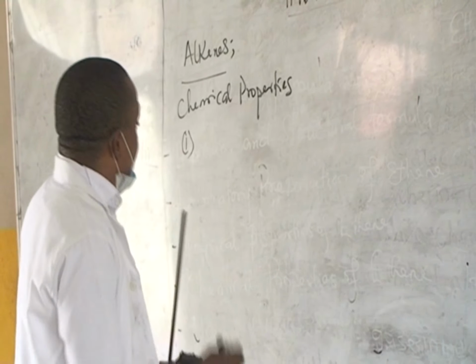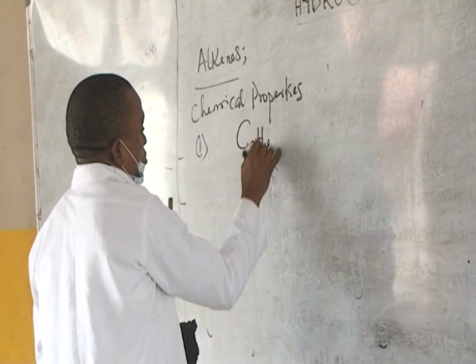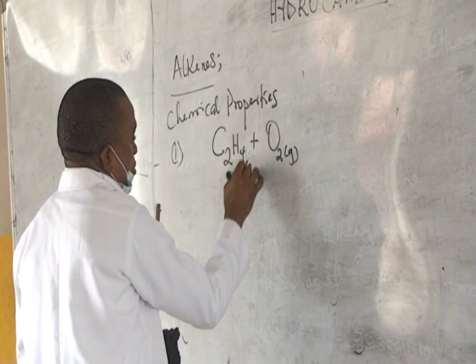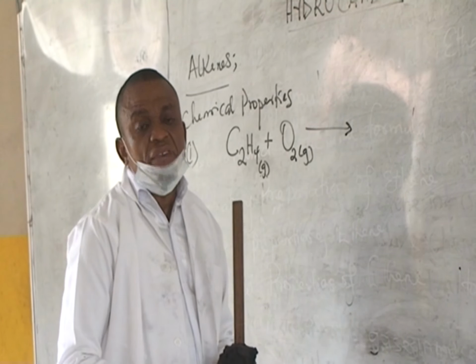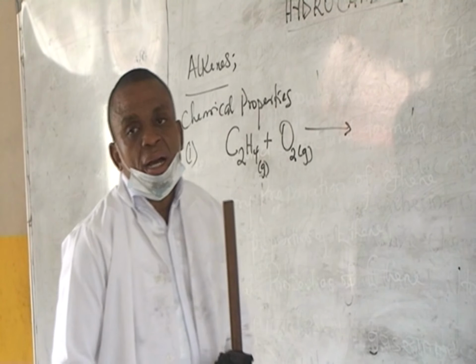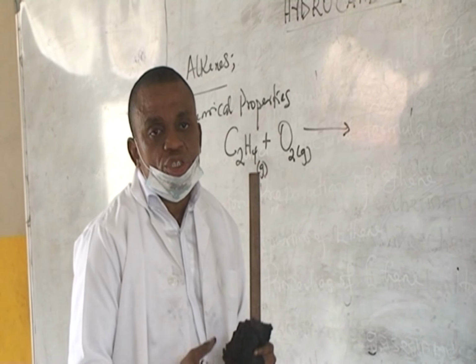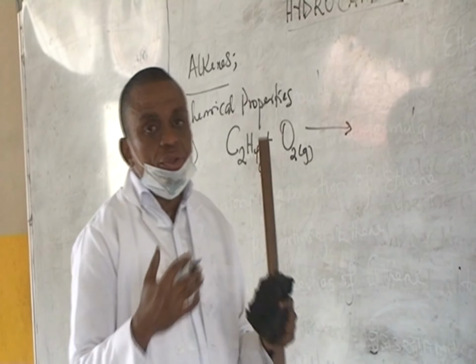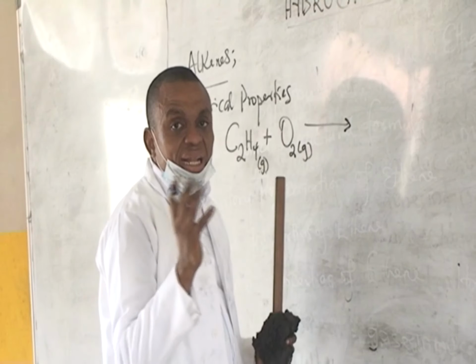Ethene undergoes combustion to give carbon dioxide and water. And the interesting thing is that all hydrocarbons undergo combustion to give these two compounds. The alkanes and the alkenes and the alkynes, giving CO2 and water. So all you need to do is just to get your equation balanced.